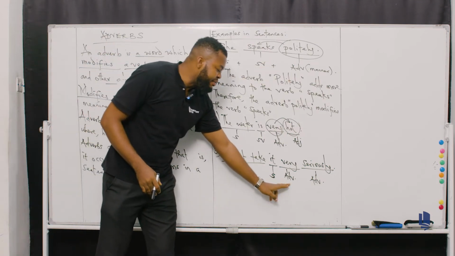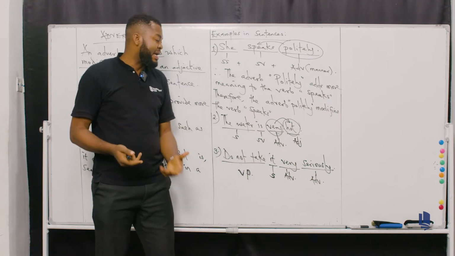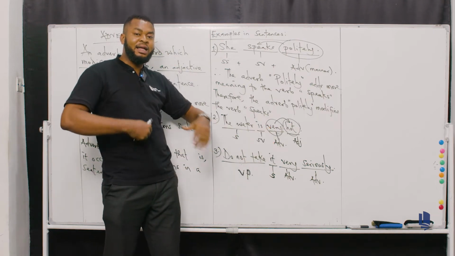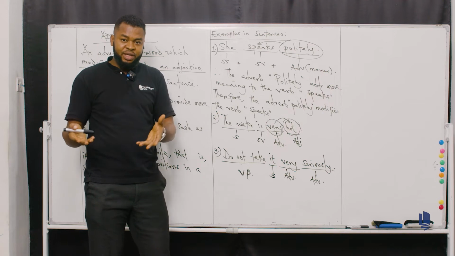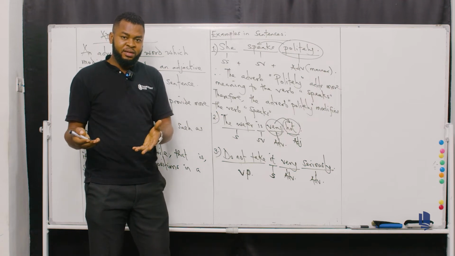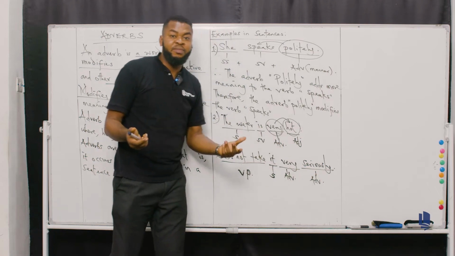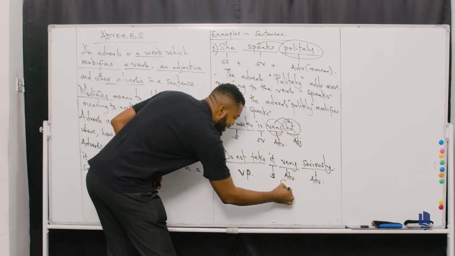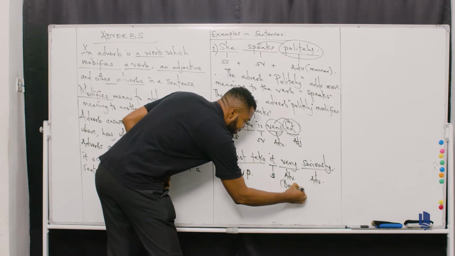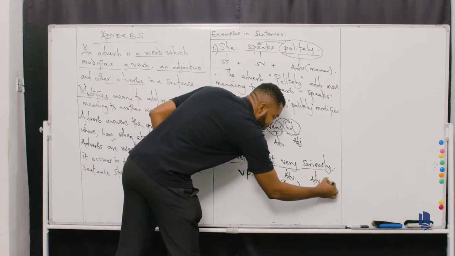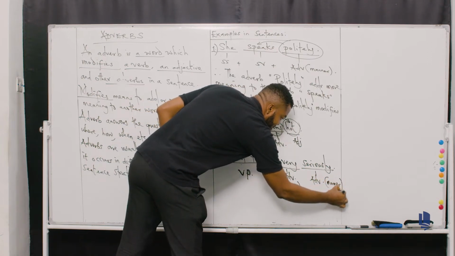And then very here is the adverb, like I explained in the previous one. That's an adverb of degree. Okay? And then you have seriously, which is also what? An adverb of manner. So in this case, you can see that this is an adverb of degree, different from this, which is an adverb of manner. Don't forget.